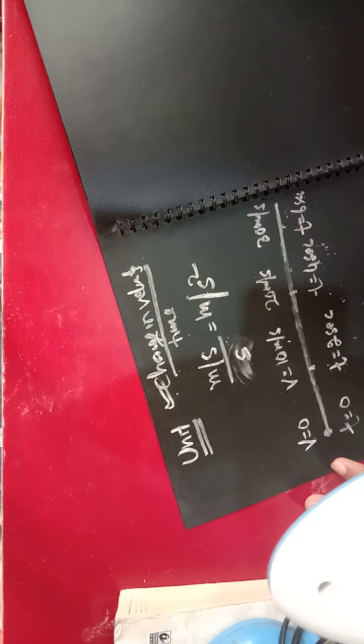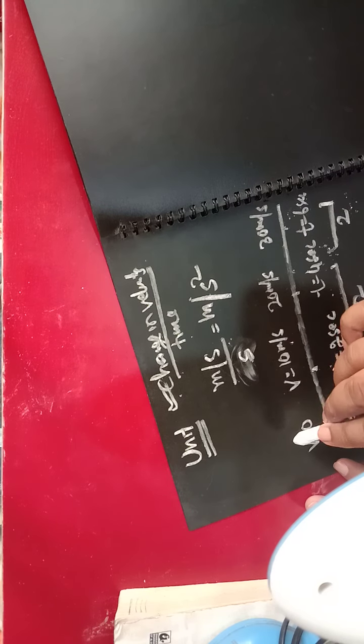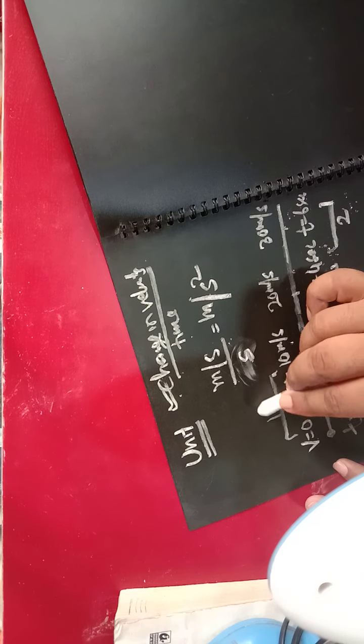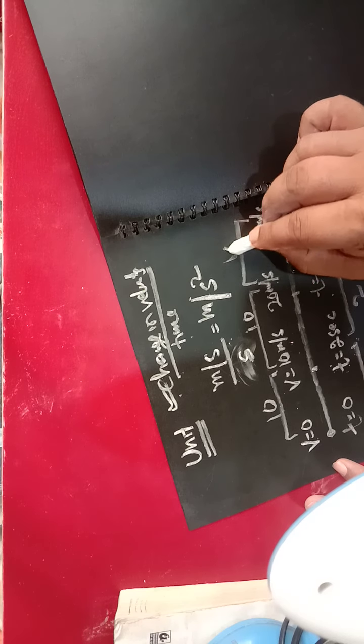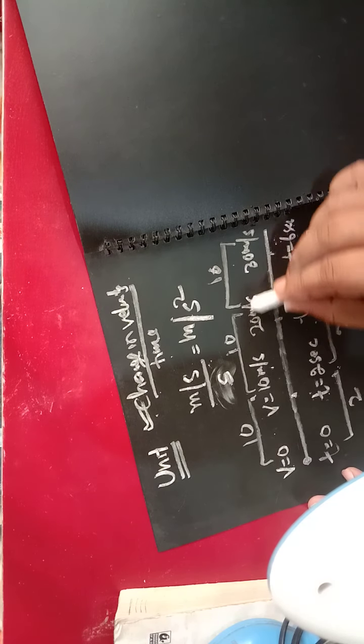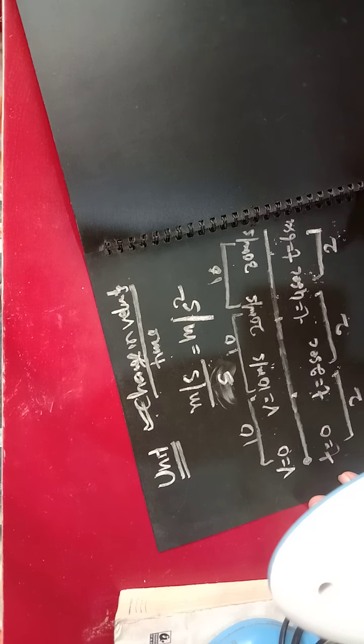What happens here? The time interval is always 2, but the change in velocity becomes 10, and here also 10, here also 10. So the velocity, no doubt, is increasing. First it was 0, then 10, 20, 30, like that the magnitude of velocity is increasing, and we have not changed the direction here because the motion is in a straight line. So no direction change is there. Only the velocity is changing in its magnitude.